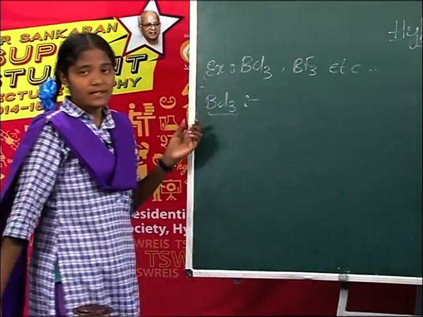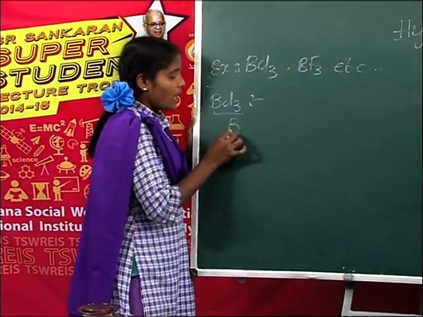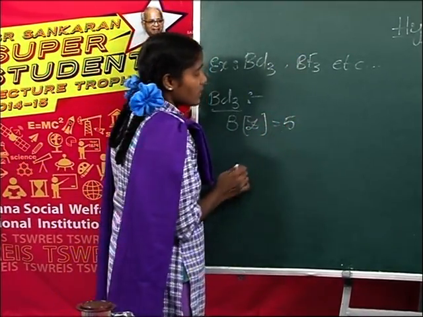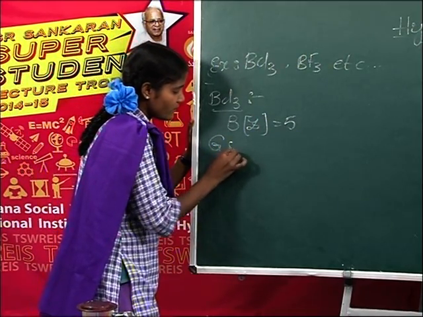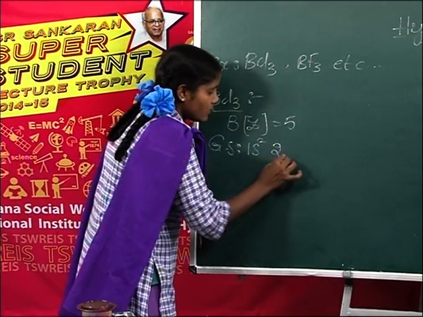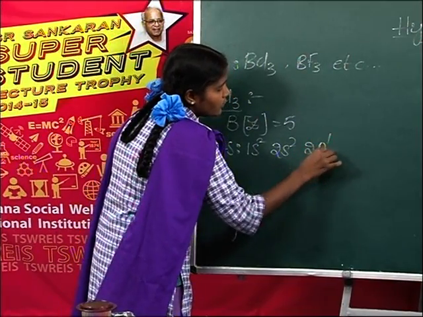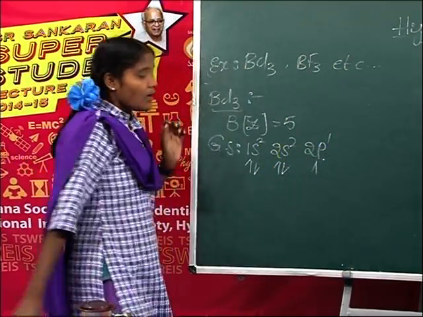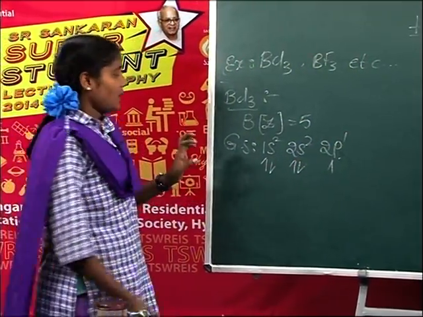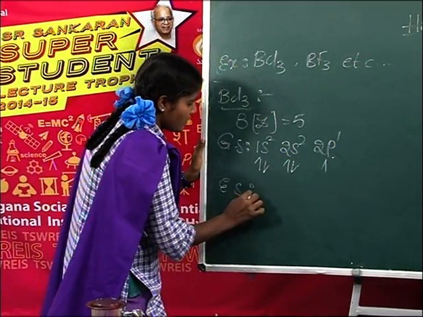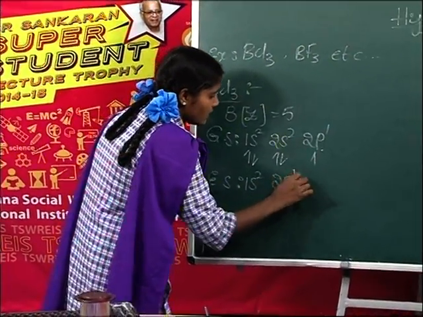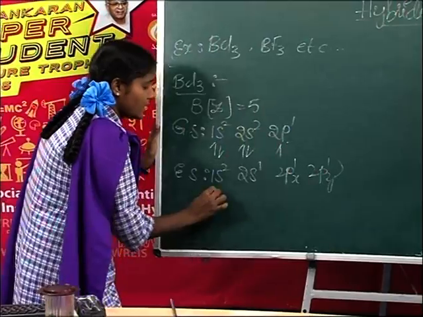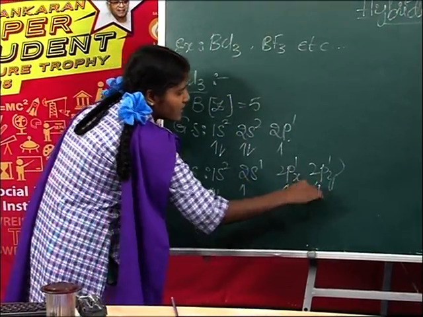In this BCl3, the central atom is boron. The atomic number of boron is 5. So the ground state electron configuration is 1s2, 2s2, 2p1. When it is in the excited state, the electron configuration is 1s2, 2s1, 2p1x, 2p1y. It is the excited state electron configuration.